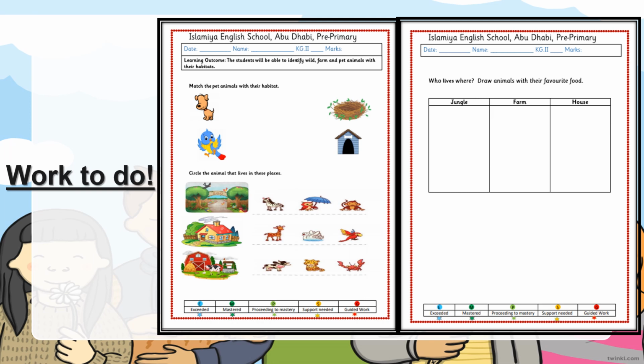This is the assessment related to all animals. The first question is to match the pet animals with their habitat. In the second question, circle the animal that lives in these places. The pictures given are, first, a zoo, then a house, and then a farm. In the third question, draw animals with their favorite food. 3 categories are given: jungle, farm, and house. Draw animals with their favorite food in each box.